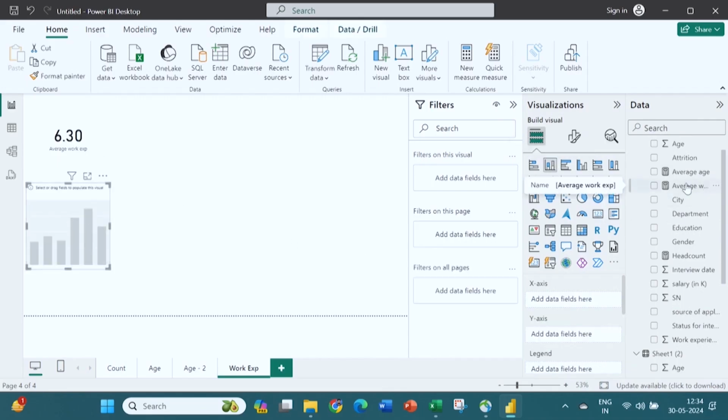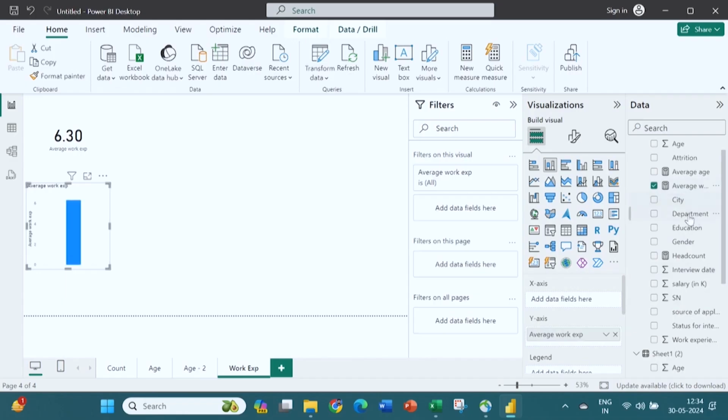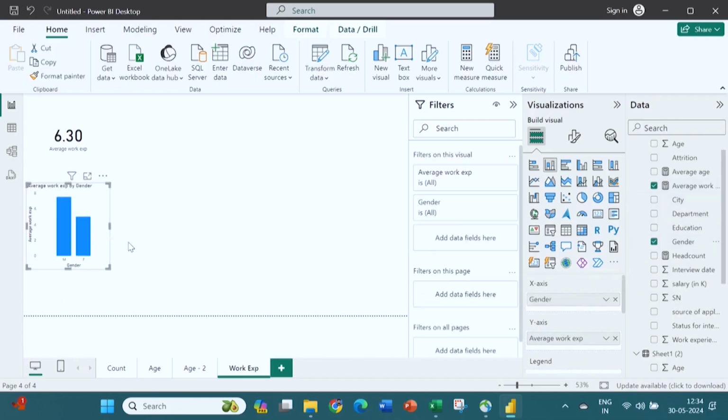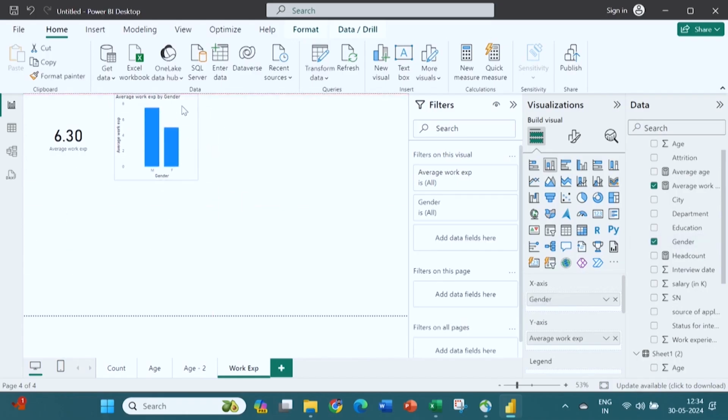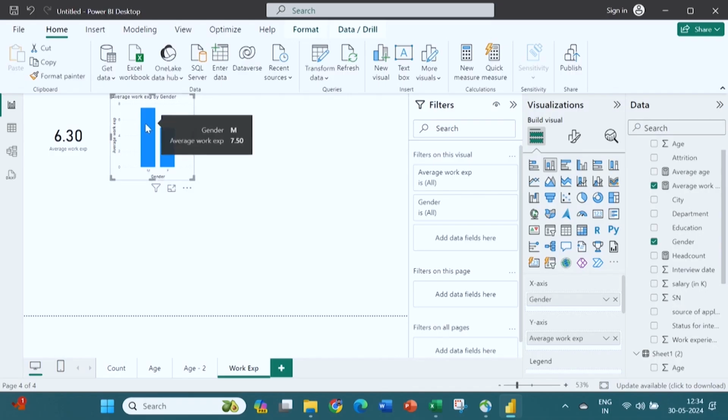By gender I want to know. So, this average work experience I will put into the y axis and gender I will put into the x axis. So, I have got another graph that is telling average work experience by gender. Now you can see 7.50. So, males are more experienced than females, that is what this data says. This is dummy data, I have explained so many times that this is dummy data.